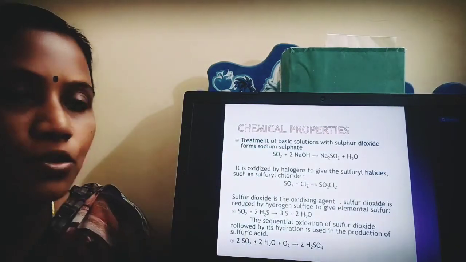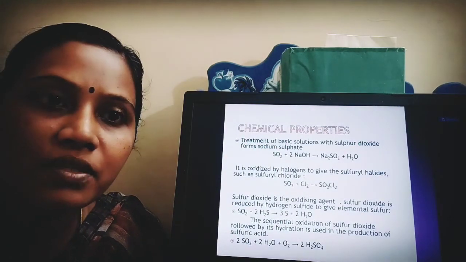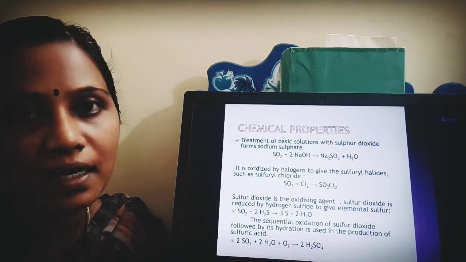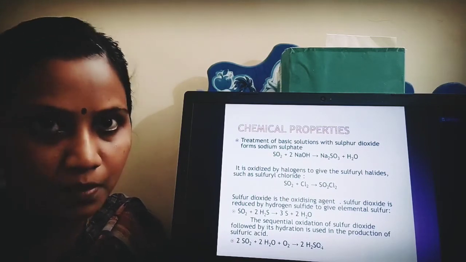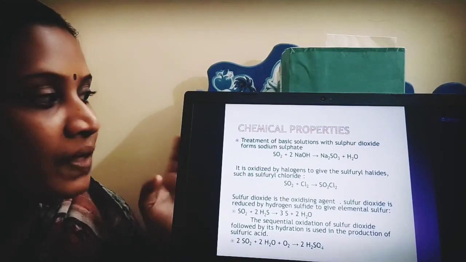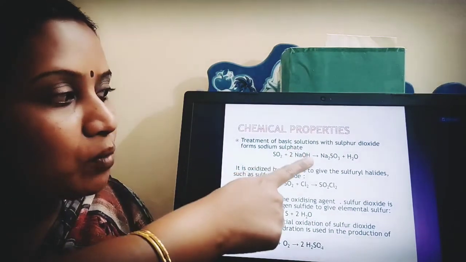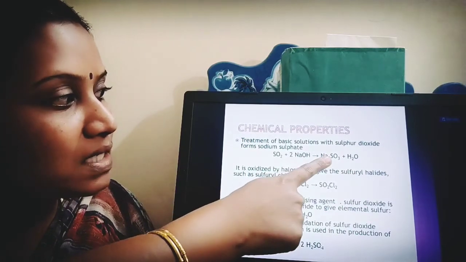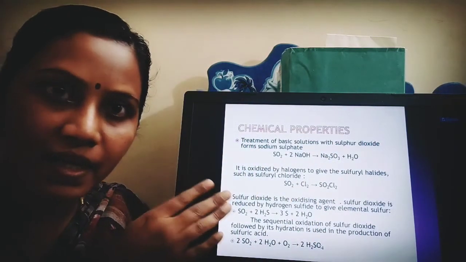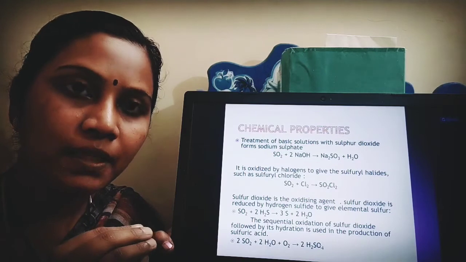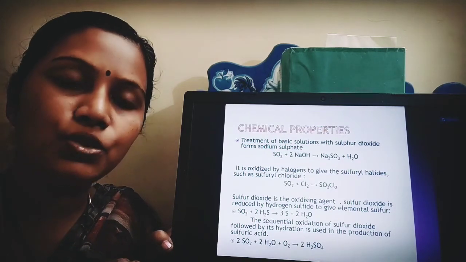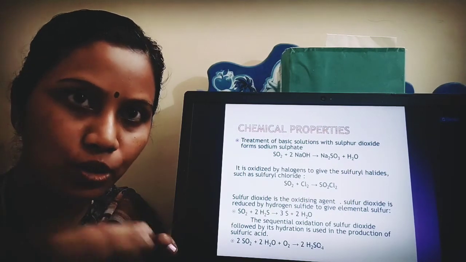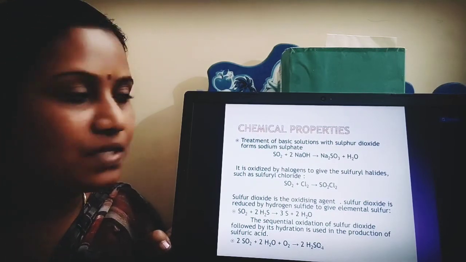Now moving to the chemical properties. What is the treatment of sulfur dioxide with other chemicals and what is the direct end product? We are going to see one by one. See, when I treat sulfur dioxide with a basic solution like sodium hydroxide, what happens? Sodium sulfite is produced. Very direct reaction. Here the basic solution taken is sodium hydroxide.